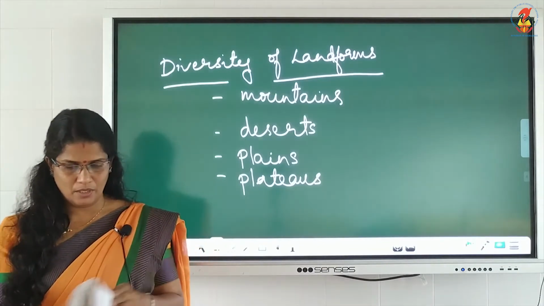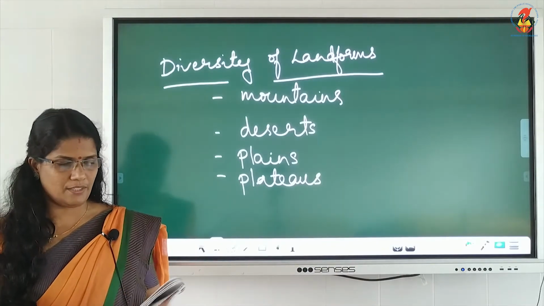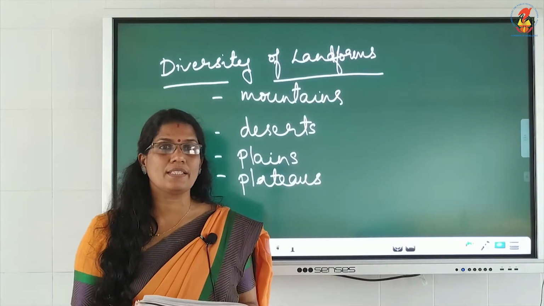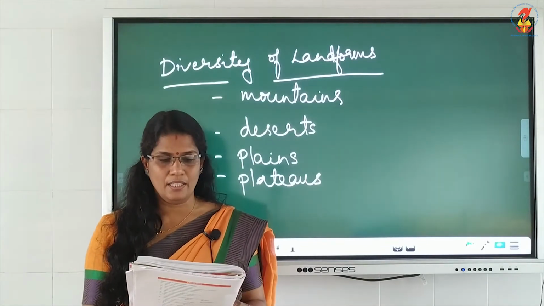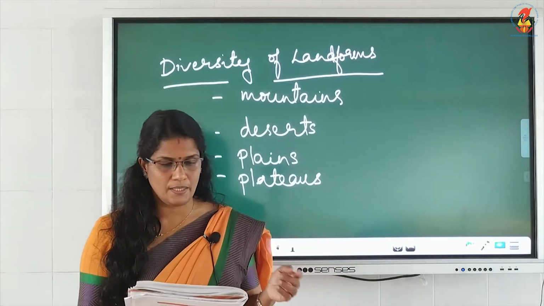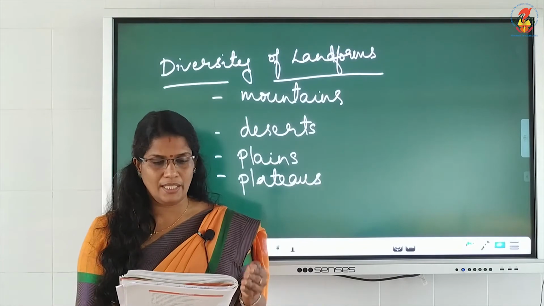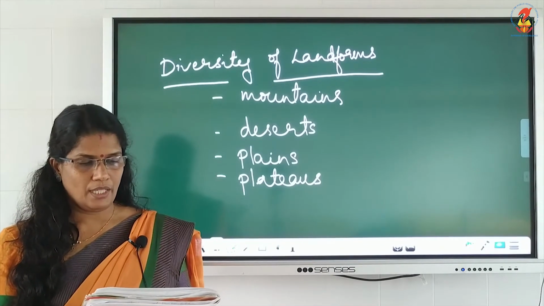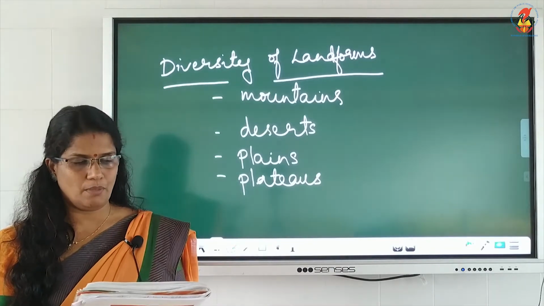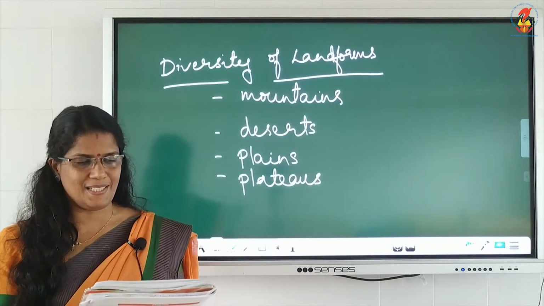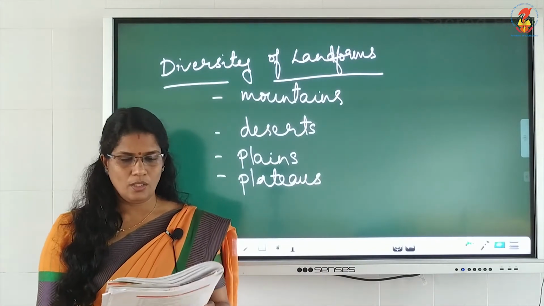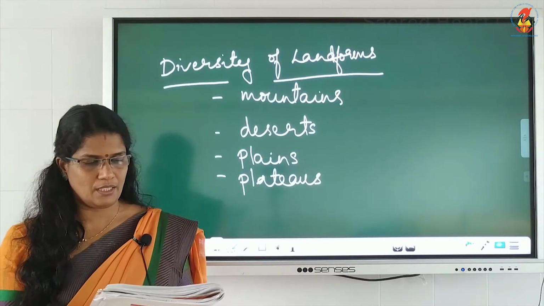So, page number 47, second paragraph, underline the important points. India has an area that you already underlined, the extent north-south and east-west also underline. Then diversity of landforms, underline the points: the lofty mountains, the great Indian desert, the northern plains, the uneven plateaus, all these are the landforms present in India.